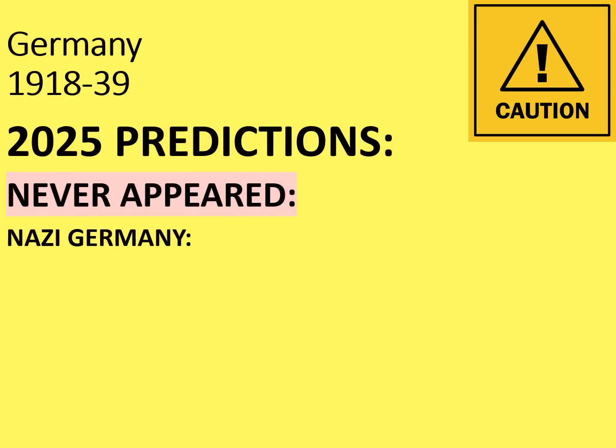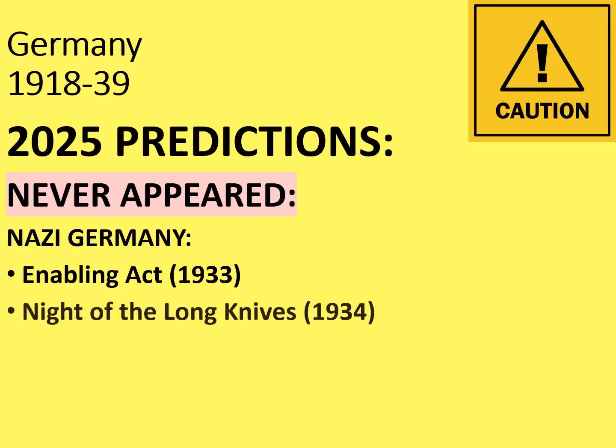These are all the things that haven't yet appeared for Nazi Germany. Surprisingly, the Enabling Act itself of 1933 has not come up, though it would have been relevant to other questions looking at Hitler gaining power, as would have been the Night of the Long Knives.